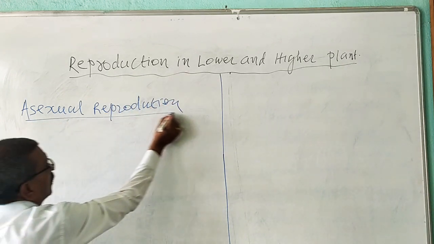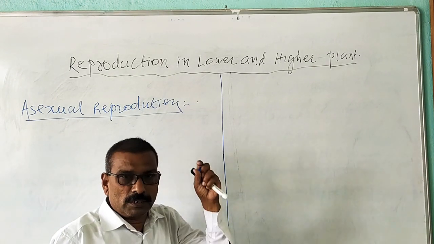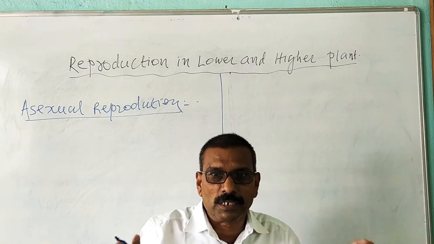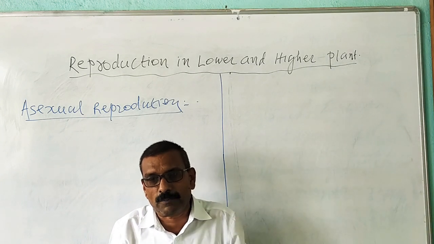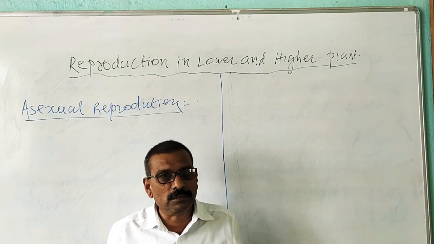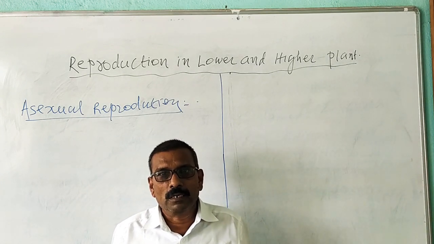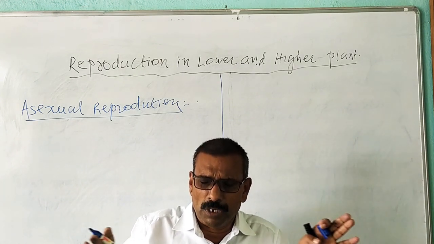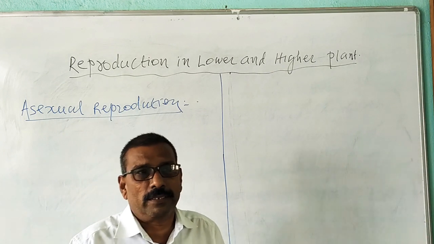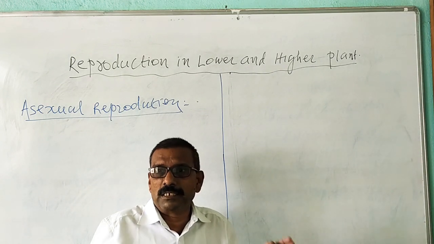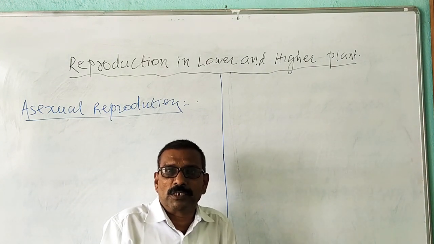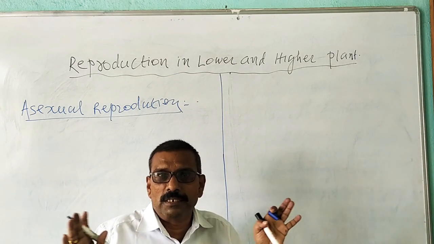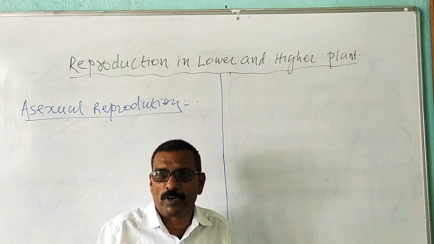Now what is asexual reproduction? The reproduction in which there is no formation and fusion of sex gamete takes place is known as asexual reproduction. Now in this reproduction, formation and fusion of sex gamete does not take place. Sex cells are not produced. Without formation of sex gamete, reproduction takes place, hence it is known as asexual reproduction.